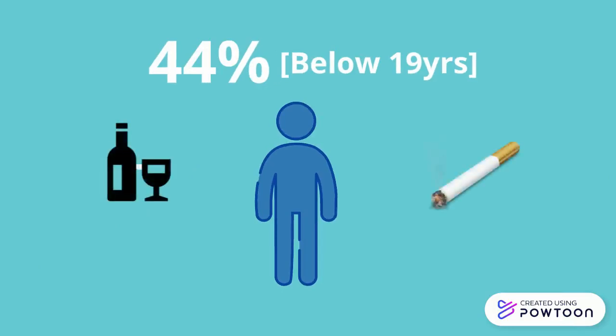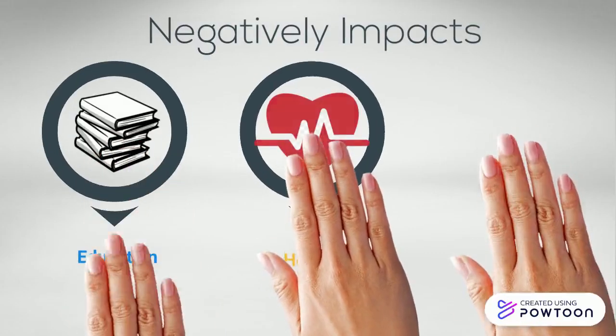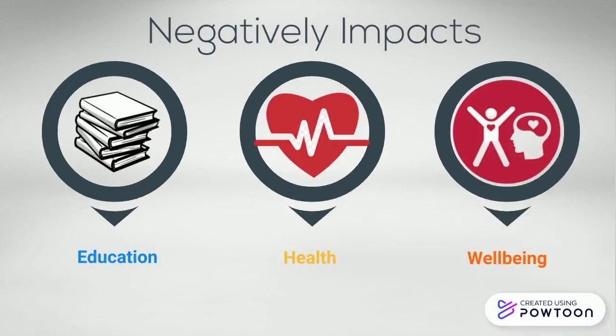Another worrisome finding is that about 44% of men aged below 19, i.e. 15 to 19 years of age, indulge in at least one form of substance abuse, smoking, smokeless tobacco products, alcohol consumption, or something else. About 1/5 of this population drinks alcohol. This is again much higher prevalence at an international standard. If young people below age 19 consume substances, it may negatively impact education, health, and well-being. In terms of youth indulging in substance abuse,